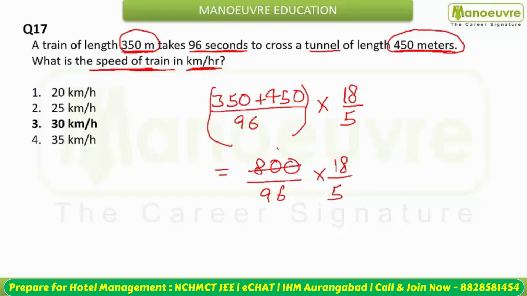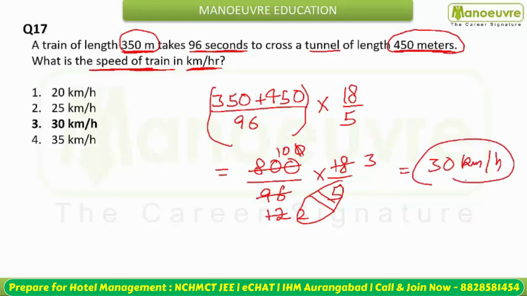Cancel 800 with 8, this is going to be 100. This is going to be 12. Cancel with 6, this is 3, this is 2. 5 into 2 is 10, and cancel 10, this is going to be 0, and speed is 3 into 10, that is 30 kilometer per hour. So option number 3 is going to be your answer here.